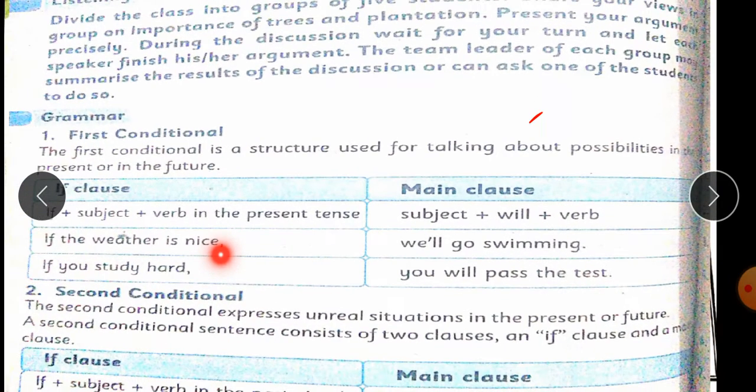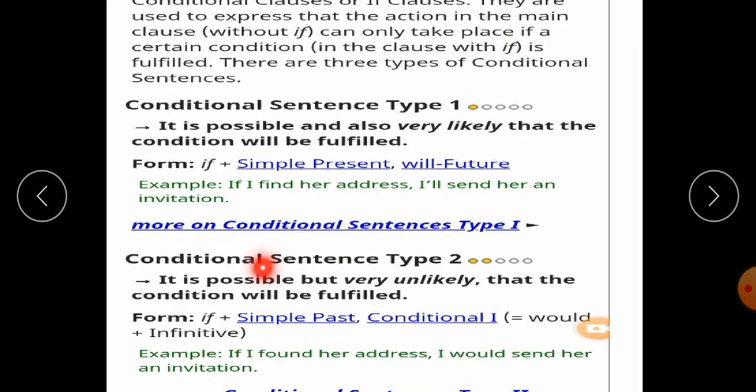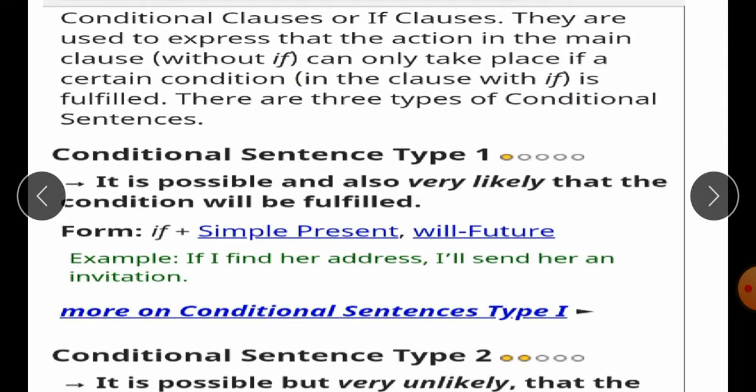So let's start, students. Before starting the exercise of conditional sentences, first I will explain what conditional sentences are. In conditional sentences, we have conditional clauses or if clauses. We know very well about clauses: a clause is the part of a sentence which has its own subject and predicate. Conditional clauses or if clauses are used to express that the action in the main clause without if can only take place if a certain condition in the clause with if is fulfilled.